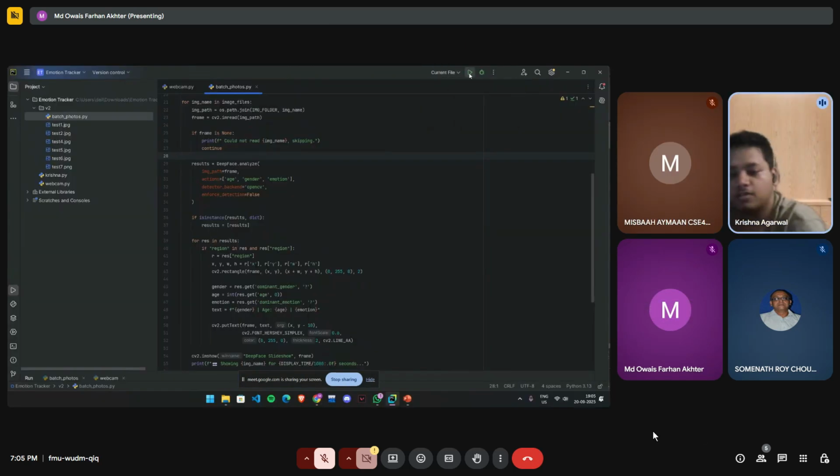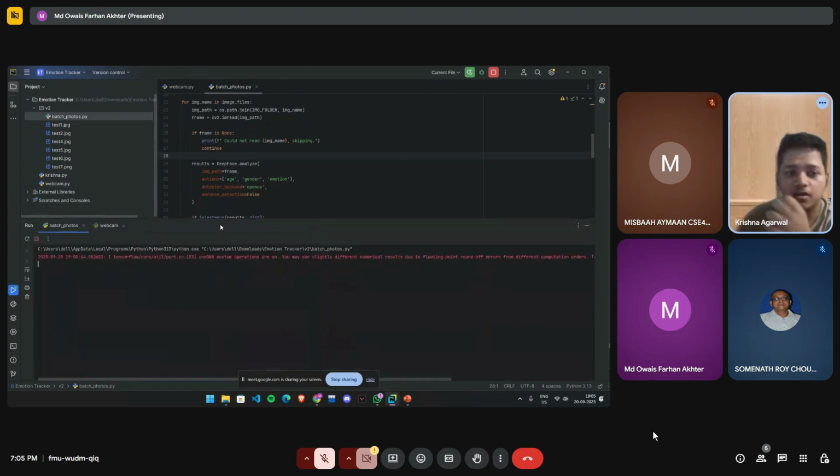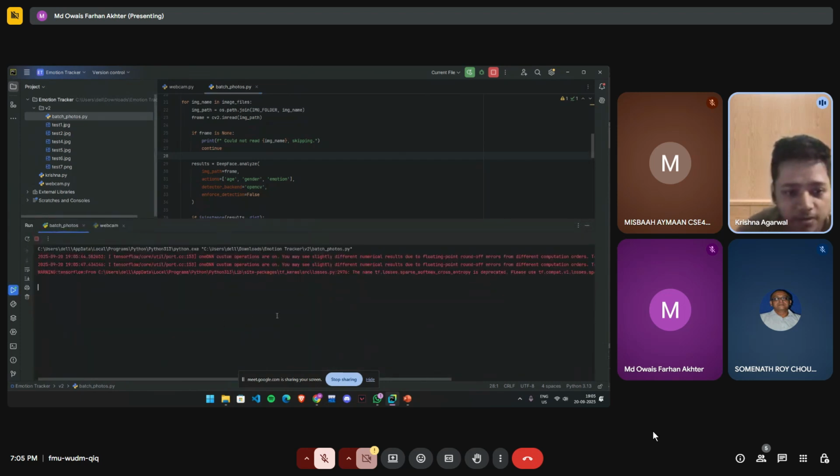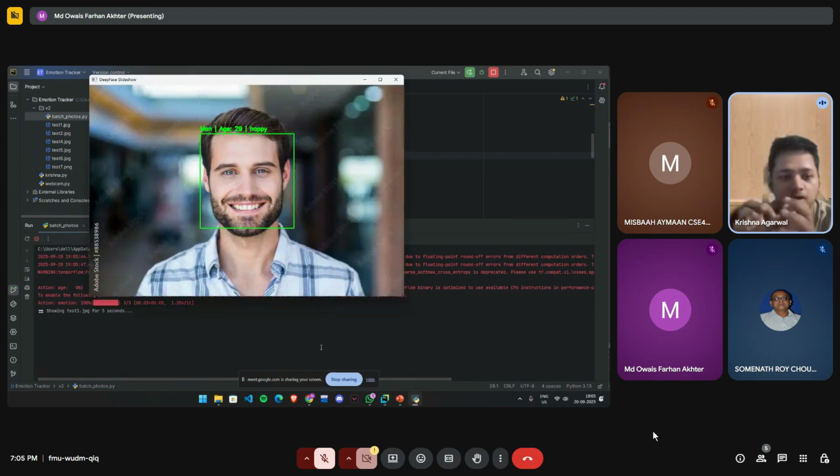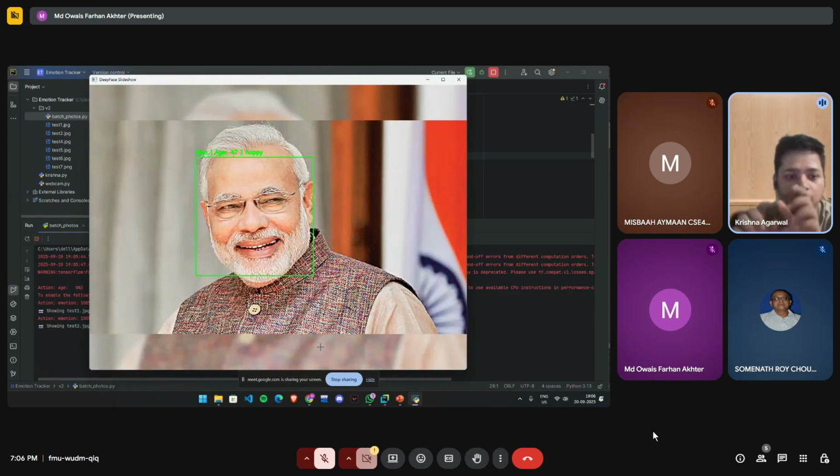Sure. This was the initial version that we made. Here we are using DeepFace and OpenCV to analyze the images. Then we wrote code which tags the image using a green box that detects the face and displays the age, gender, and emotion.